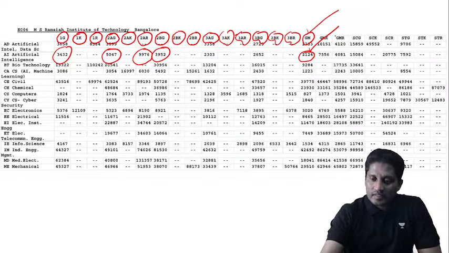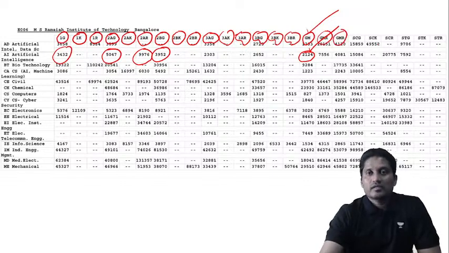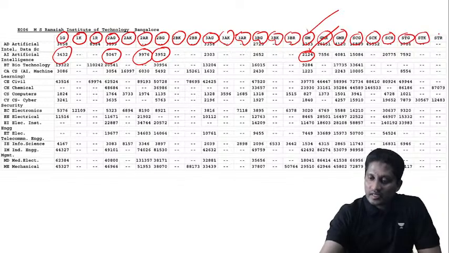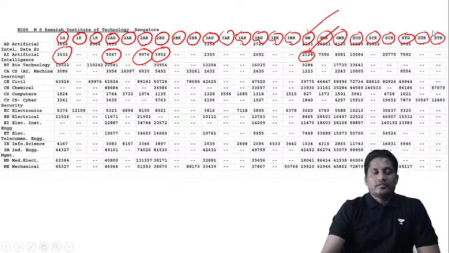Then comes general merit Kannada, then general merit rural, then SC general, SC Kannada, SC rural, then ST general, ST Kannada, then ST rural. This is what I wanted to explain, guys. That's all you need to understand.